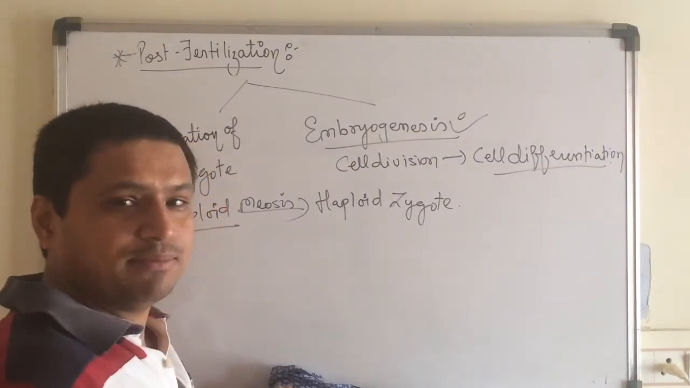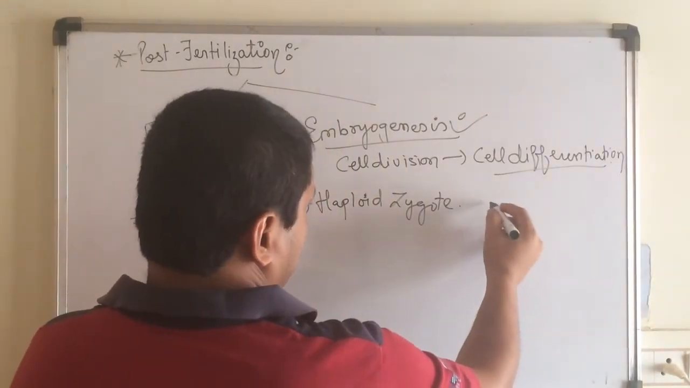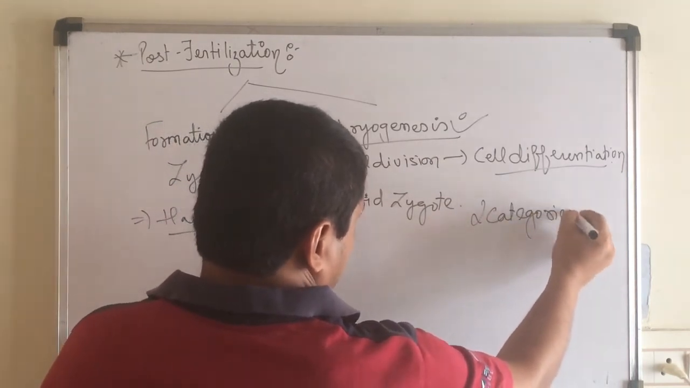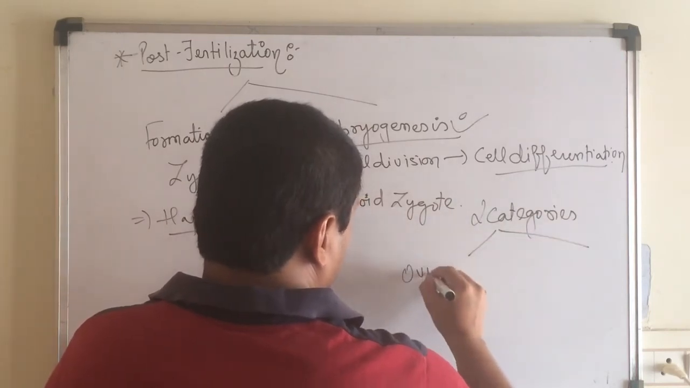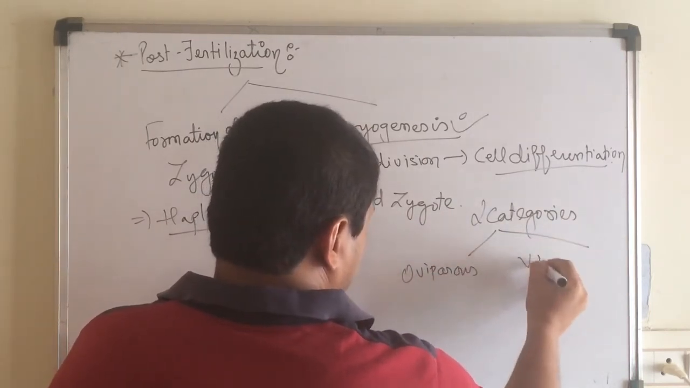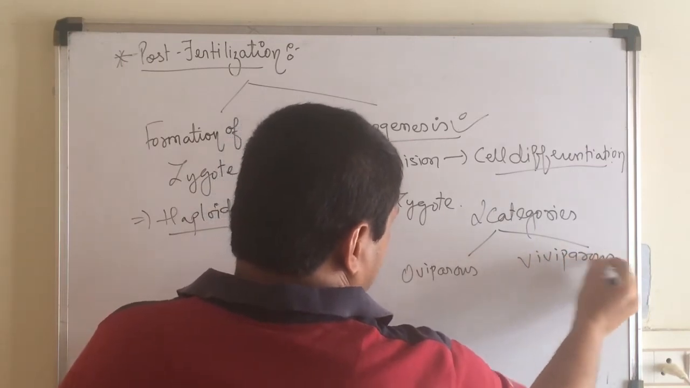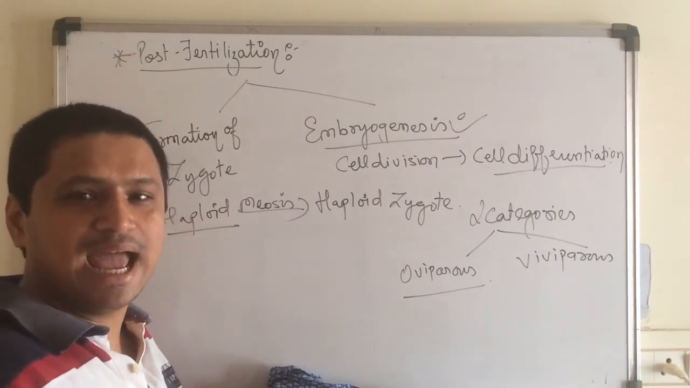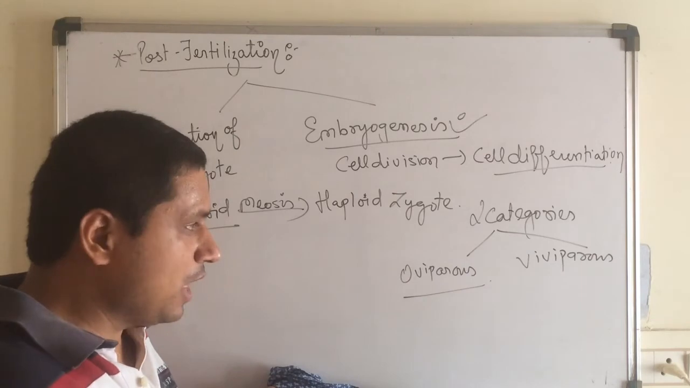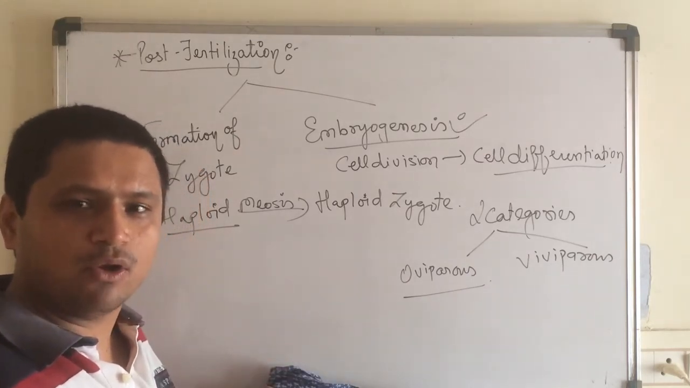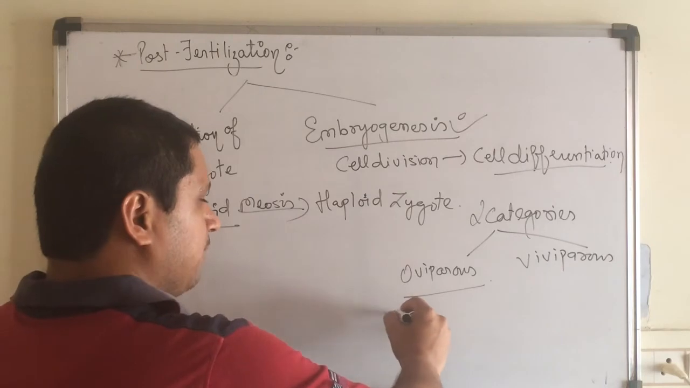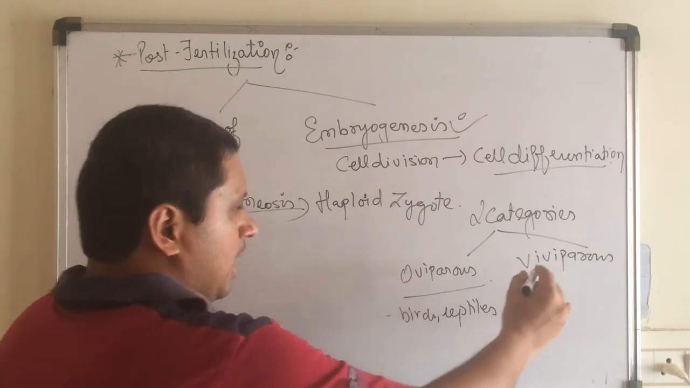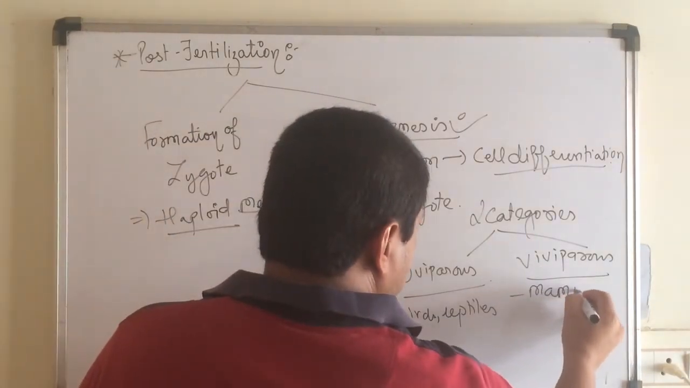Now, if we talk about the animals, children, the animals are categorized into two categories, that is the oviparous and the viviparous. Now, in the oviparous, the organism lays eggs outside the body, so there is external formation of zygote. Whereas in the viviparous, the formation of zygote takes place internally. Example, the birds and the reptiles are oviparous, and the viviparous are the mammals and the other organisms.